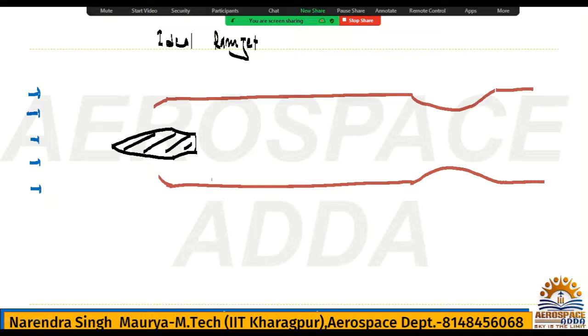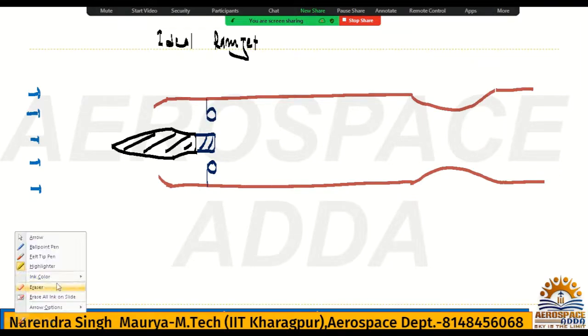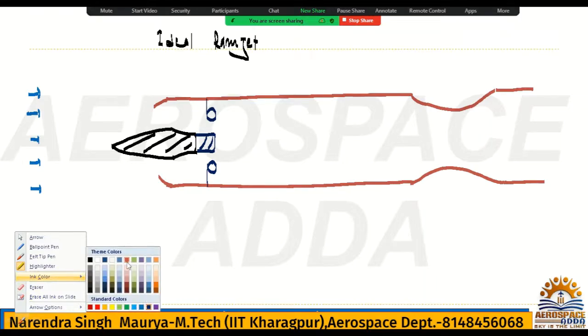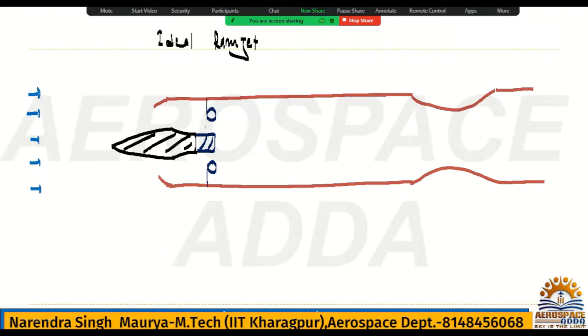Here we have a fuel injection. This is the fuel, and they will make some system.